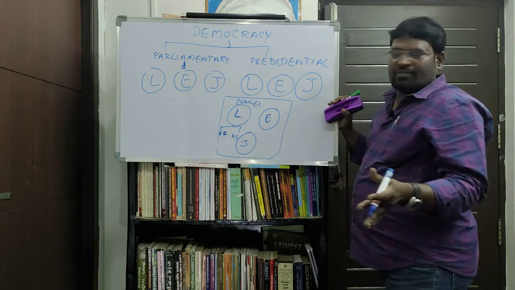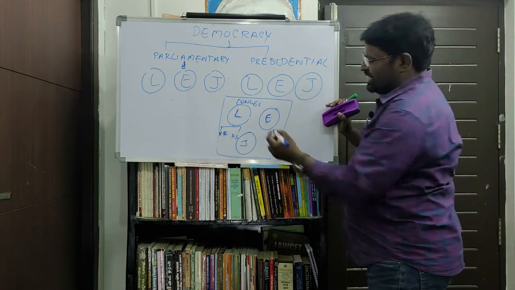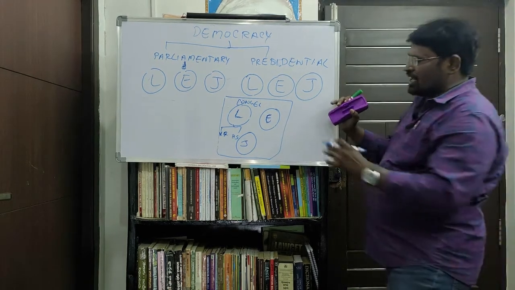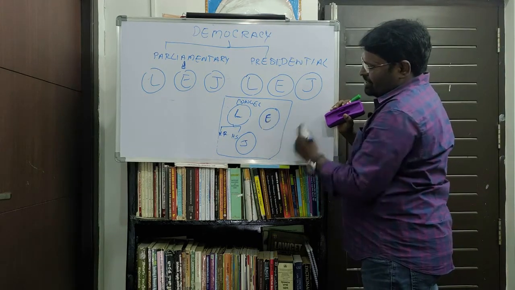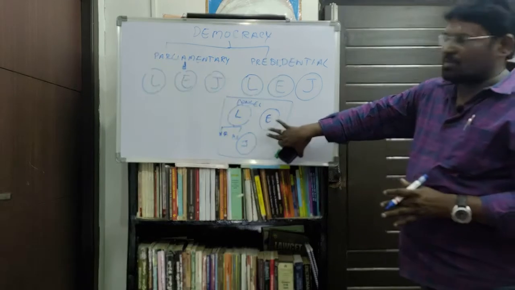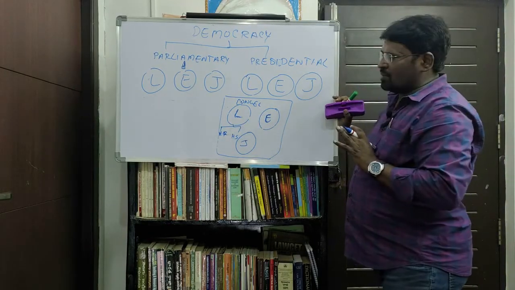In any presidential form of government, there is a fixed executive prescribed in the concerned constitution. Then there is the judiciary. These are the organs of the presidential form of government.